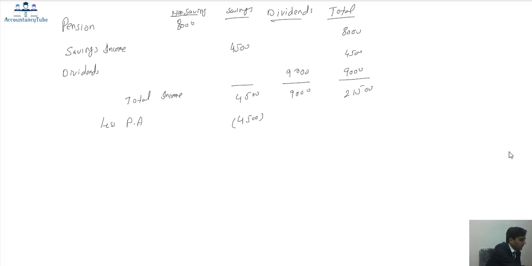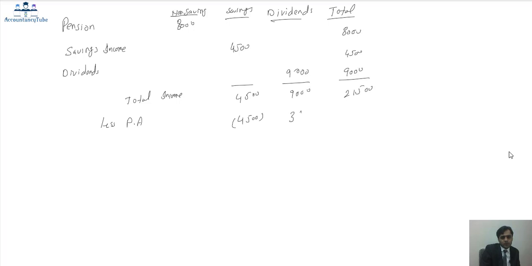I just want to make sure that I'm right. Yes, 11,850. So our personal allowance of 11,850 cannot be fully deducted out of this one because it is less amount. So the remaining amount, 11,850 less 4,500, what?